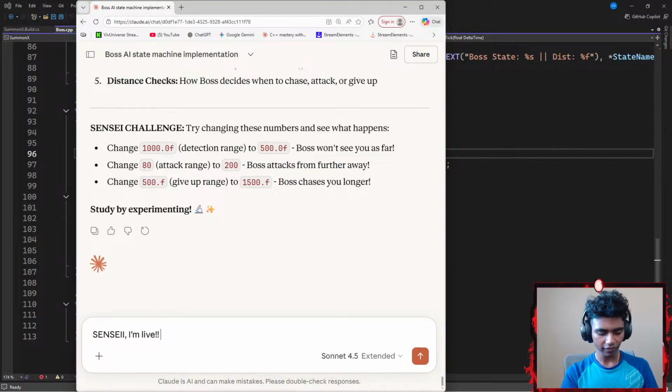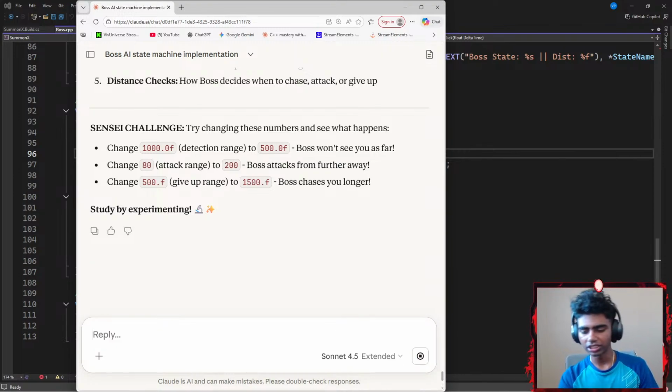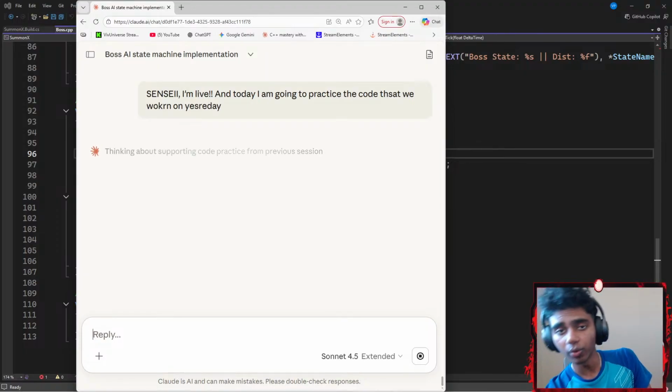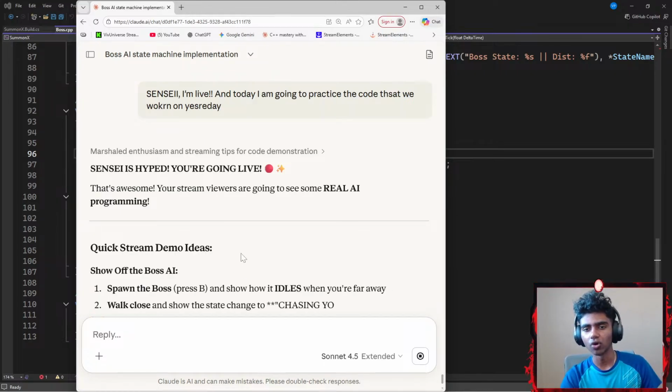Okay, let's say I'm live, and today I am going to practice the code that we worked on yesterday. So technically yesterday we did work on code where the NPC moves me around. Before I had some other logic, I want to try moving it on my own and understanding what goes in it. That's it.